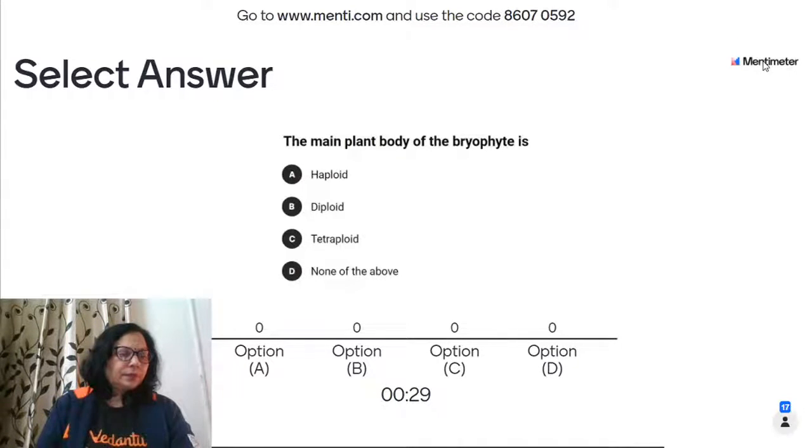Come on. Okay Thamin, you have started doing very well. The main plant body of the bryophyte is, can you answer? Come on, come fast.